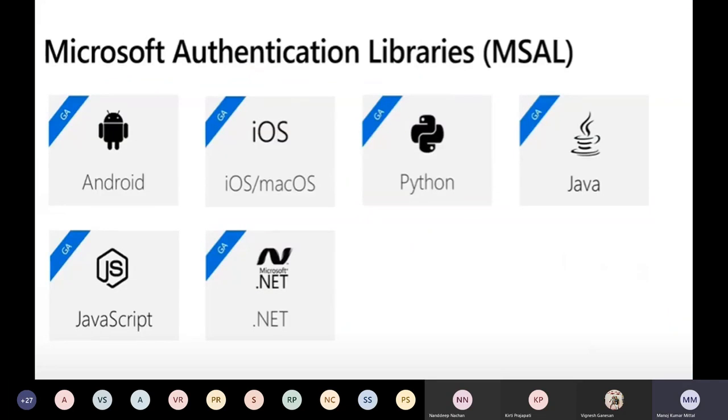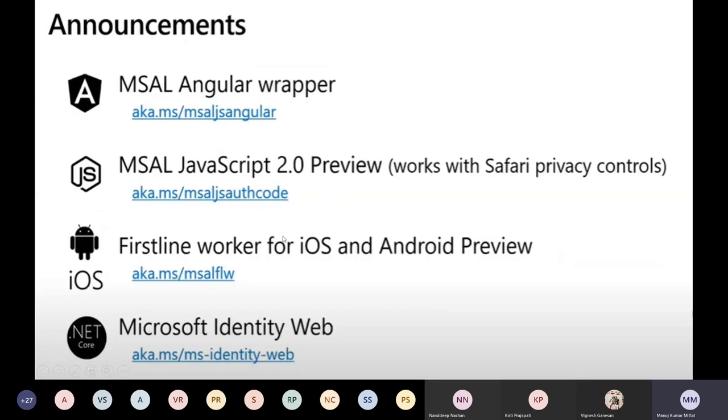So the release from this is the new updates from Microsoft. It's GA now. MSAL is GA for Android, iOS, Python, Java, JavaScript, and the .NET framework. All these are fully GA. And these are a few new announcements they have recently released.